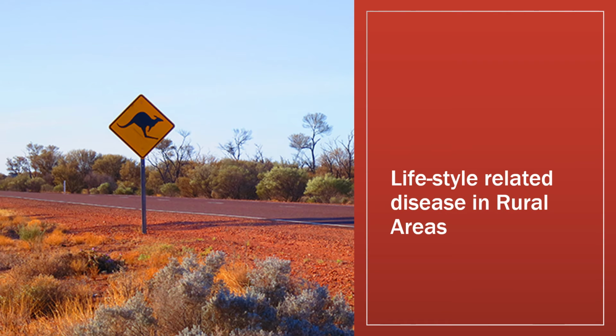Around 20% of the Australian population resides in a regional or rural community. On average, those who live in rural communities of Australia tend to be more susceptible to lifestyle diseases such as cardiovascular disease, diabetes, and respiratory illness than those living in metropolitan areas. This is often attributed to people from these regions being disadvantaged in relation to education and employment opportunities, as well as having restricted access to healthcare services.